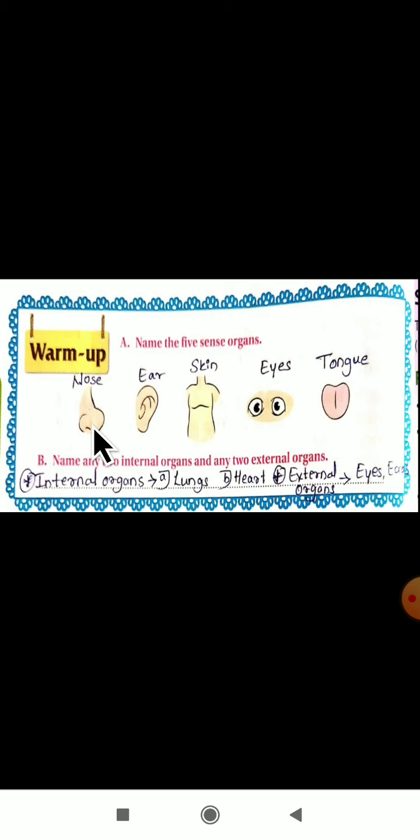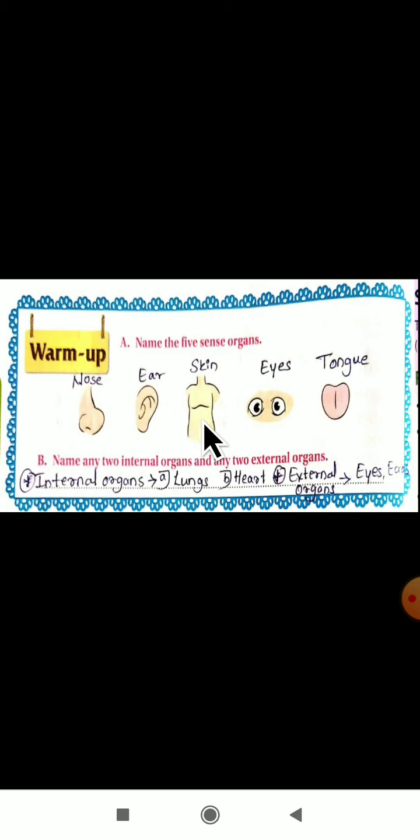Yes, this is the nose. What is the function of the nose? We smell things with the help of the nose. Then the second sense organ, can you guess what it is? Yes, it is the ear. What is the function of the ear? We hear sounds with the help of our ears. Now whatever I am teaching you, you are listening with your ears. With the help of ears, we listen to sounds.